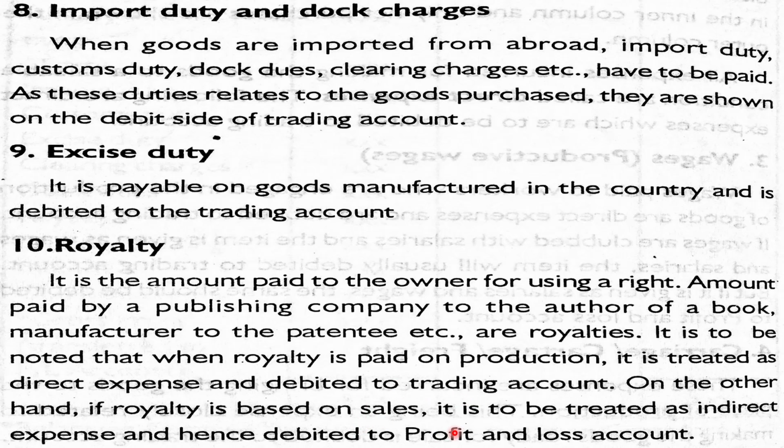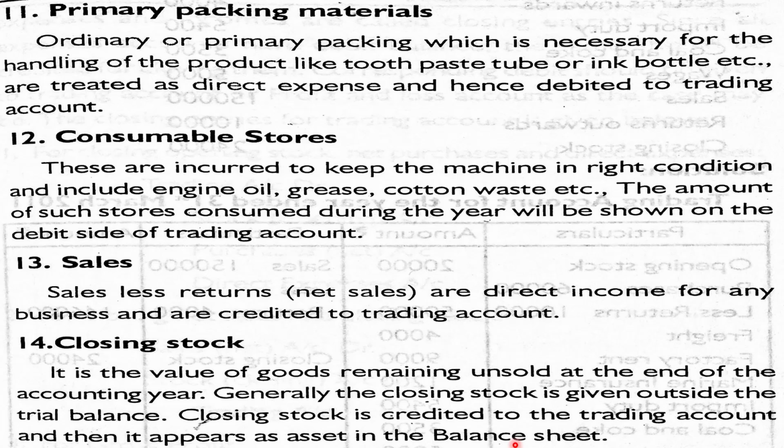If the royalty is based on sales, it is to be debited to profit and loss account. For example, if the royalty is paid on the basis of production, as in the case of quarries, mines, etc., then it is to be debited to trading account. But in case of books, the royalty is paid on the basis of sale of books, the number of books sold. Then it is to be debited to profit and loss account.